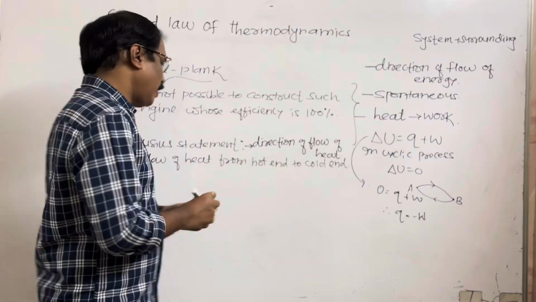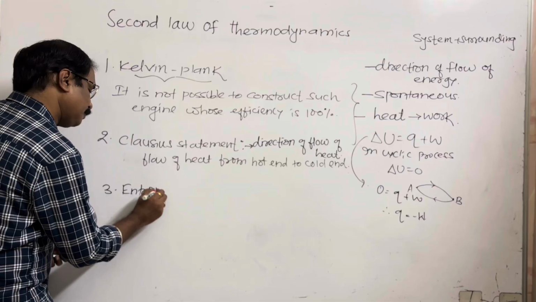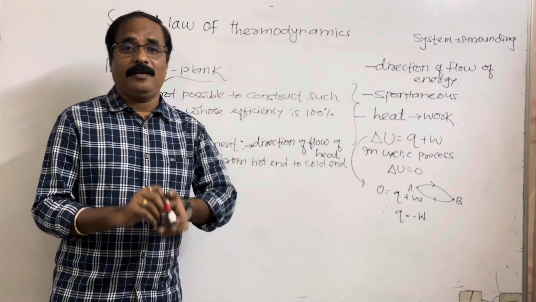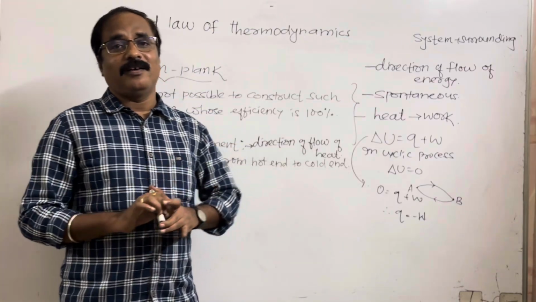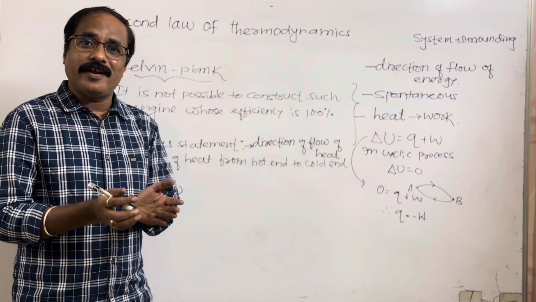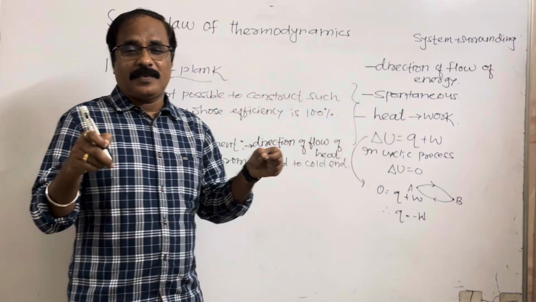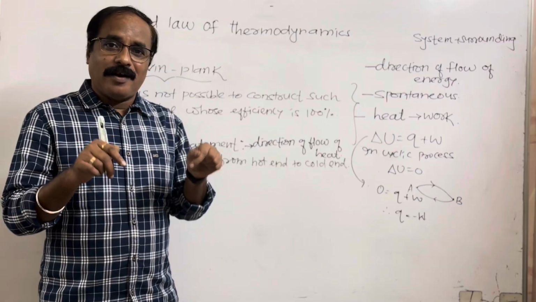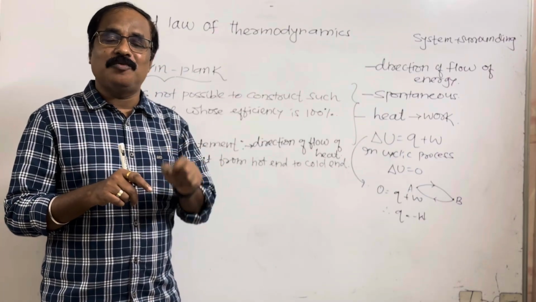Statement number 3, this is about entropy. First, we must know what is entropy. Remember, entropy is the measure of randomness or a disorder of particles. और random particles का randomness है, disorder है. So, as the distance between two particles increases, entropy also increases, and vice versa. अगर दो particles का distance कम होता है, तो उसकी entropy कम होती है.